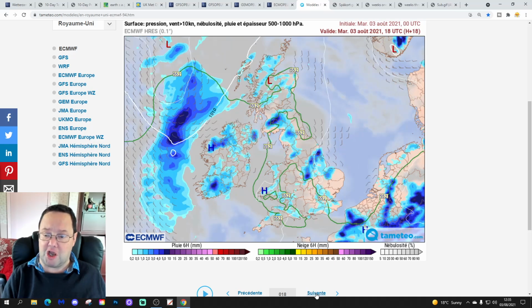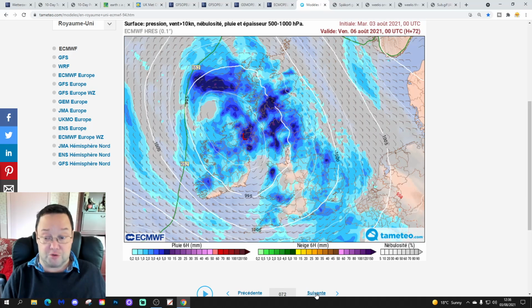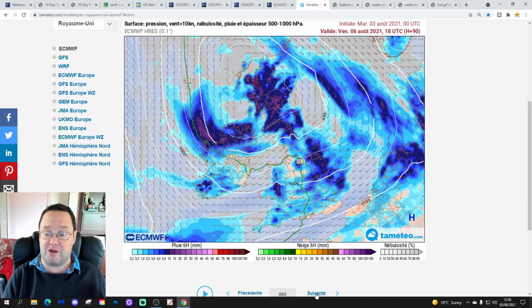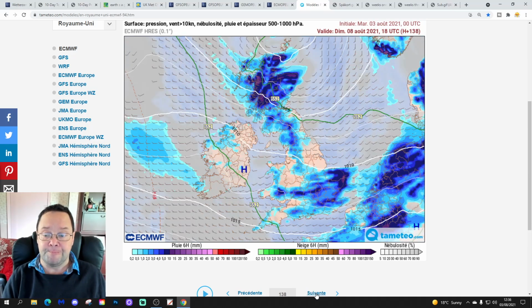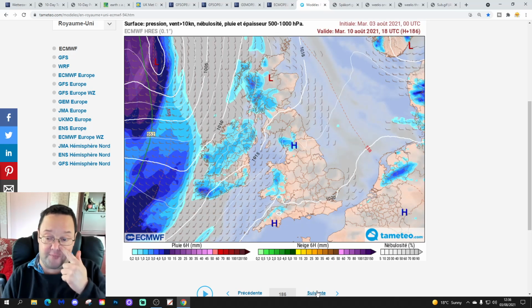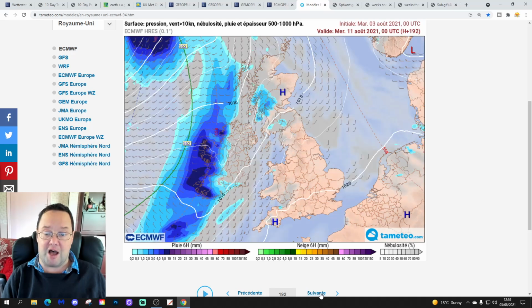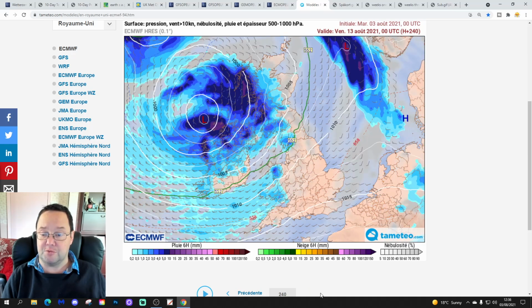This is the precipitation type forecast based on that ECM run from Tometeo.com. So, of course, got low pressure coming in later this week. That's going to bring quite a bit of rain with it, and we keep it unsettled, cool, showering into the weekend as well. Early next week, we will start to turn things a little bit drier for a day or two in the south, but northern and western areas are rather unsettled, and then more wet weather is coming in from the west as we move up towards day 10, and that's particularly affecting, again, northern and western areas where it does look quite unsettled.